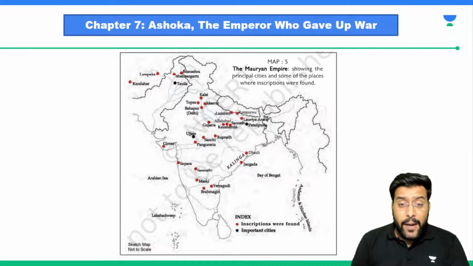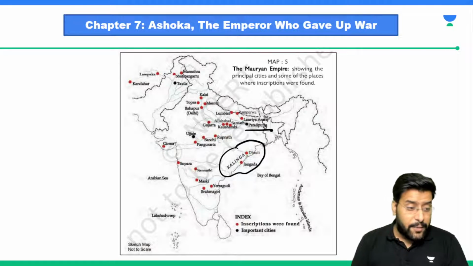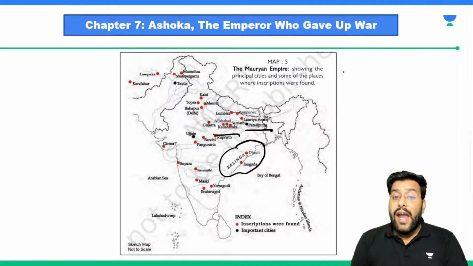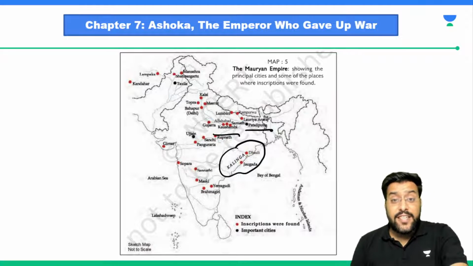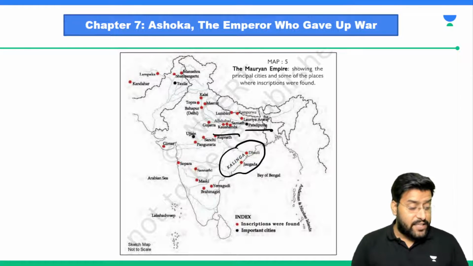The Mauryan Empire spread over vast areas. Here we have the areas of Kalinga, here we have Patliputra, then around we have Kaushambi, and Sarnath. Sarnath was the place we discussed in yesterday's class also. Why did we discuss Sarnath in yesterday's class? Can you please let me know? We talked about Sarnath in yesterday's class. Do you know the reason why we were discussing Sarnath in yesterday's class?